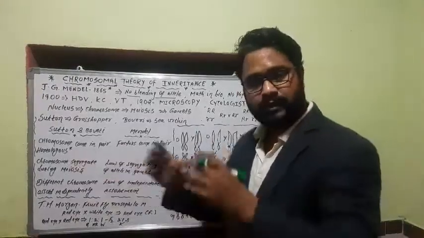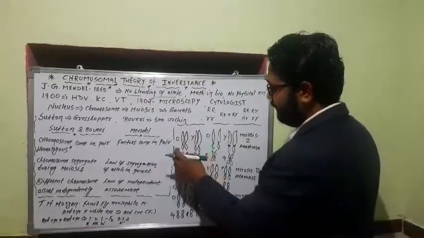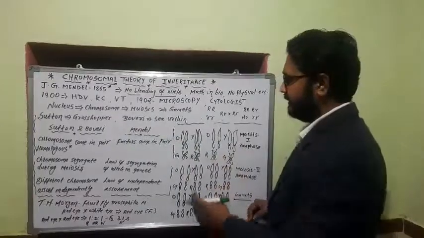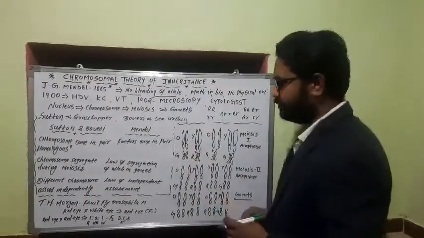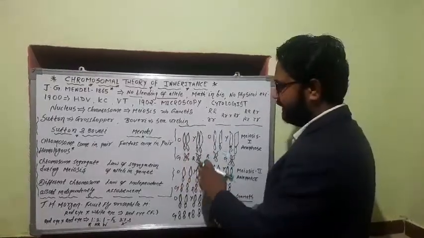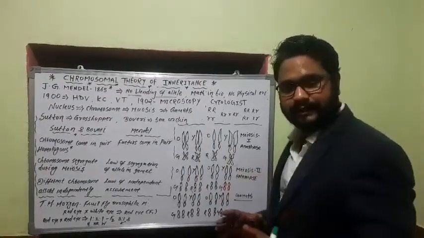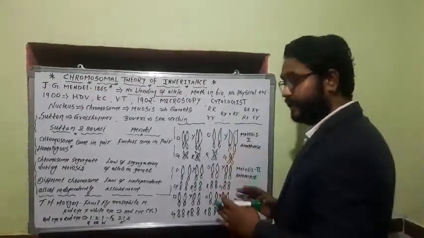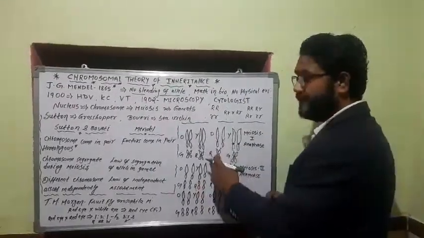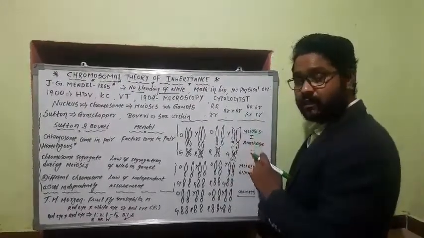homologous chromosomes move apart from that metaphasic plate. Okay, so these letters are just given to refer to their colors. See, these are homologous chromosomes. O for orange, Y for yellow. Orange is associated with green and yellow with red. This is one possibility. In another possibility, at the metaphasic plate the combination can change. The orange may get associated with red and yellow may get associated with the small green one.